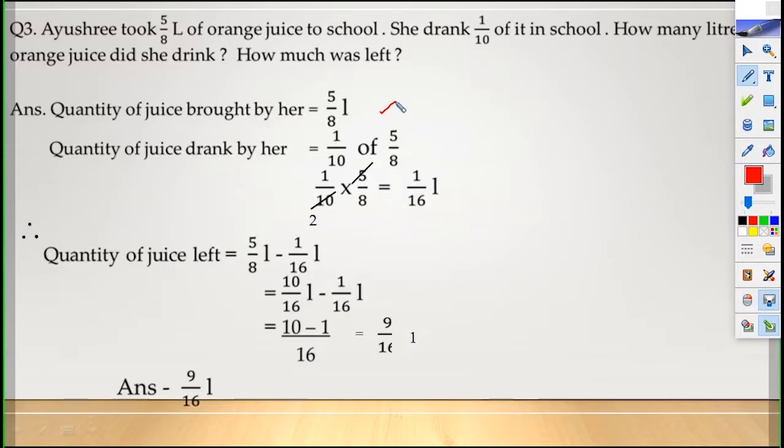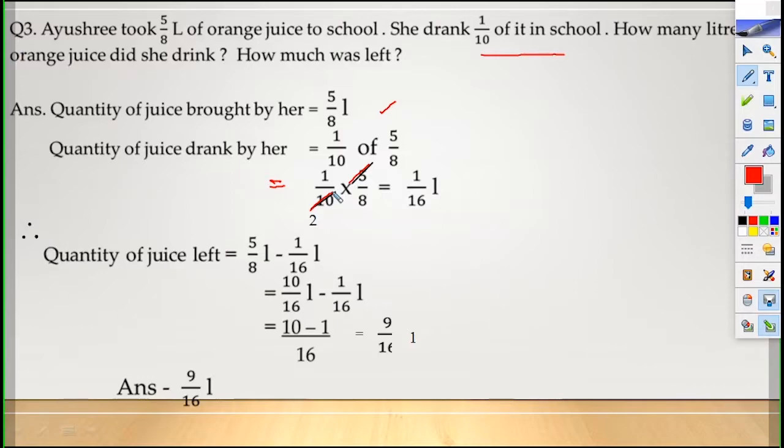Now second sentence: quantity of juice drunk by her is 1/10 of 5/8, because 5/8 is the quantity she brought to school, equal to 1/10 into 5/8. That is 5 twos are 10, 1 and 8 you cannot strike off. What is the answer? 1/16 liter.